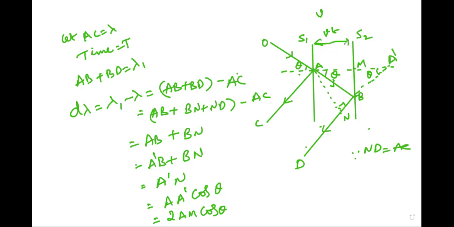So what is the value of AM? Very good, VT. So 2AM cos theta is equal to 2 VT cos theta.